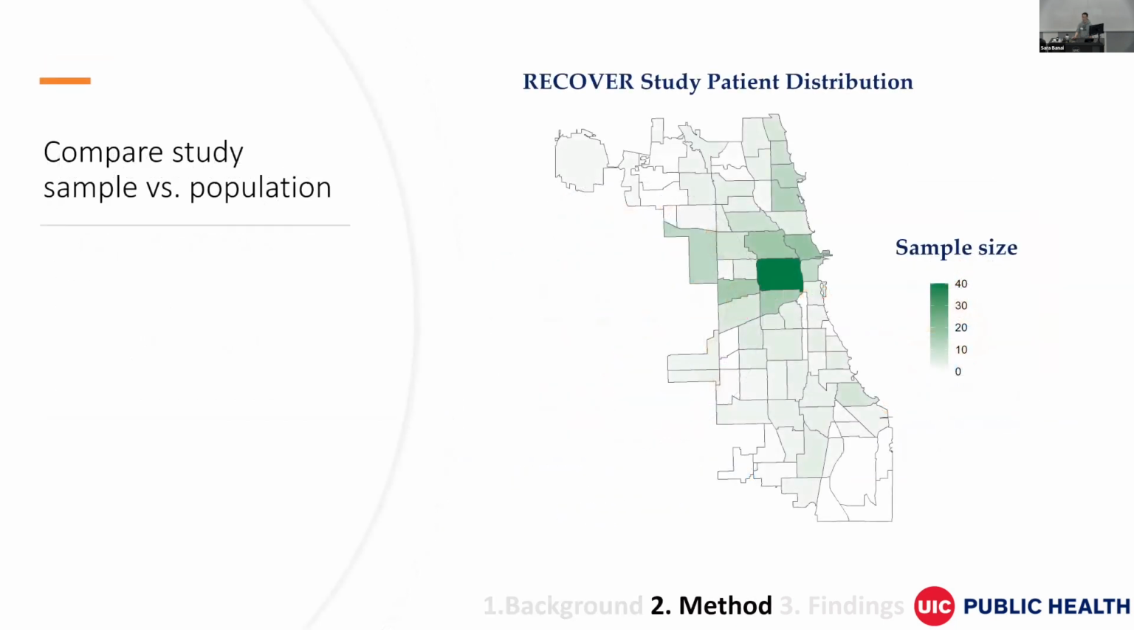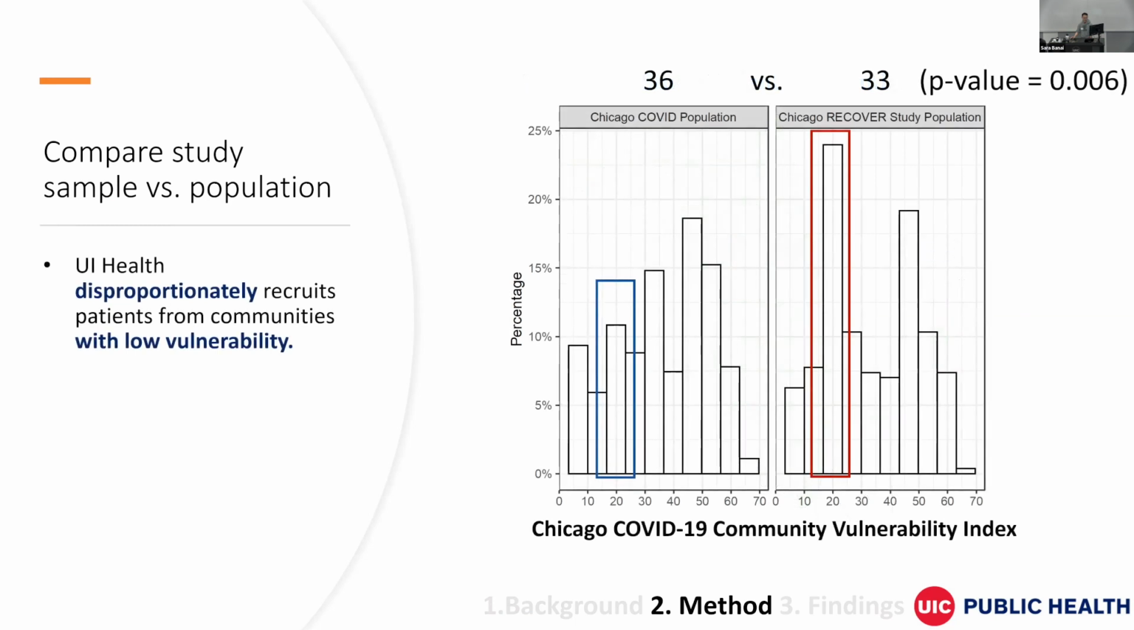First, I show the distribution of study samples by community area. From this plot, we can see most of the patients are from this dark green area, which is the near west side community area. Then I plot out the distribution of the community vulnerability index of our sample versus the Chicago COVID population. The vulnerability index measures the vulnerability of the community. The higher the score, the more vulnerable.